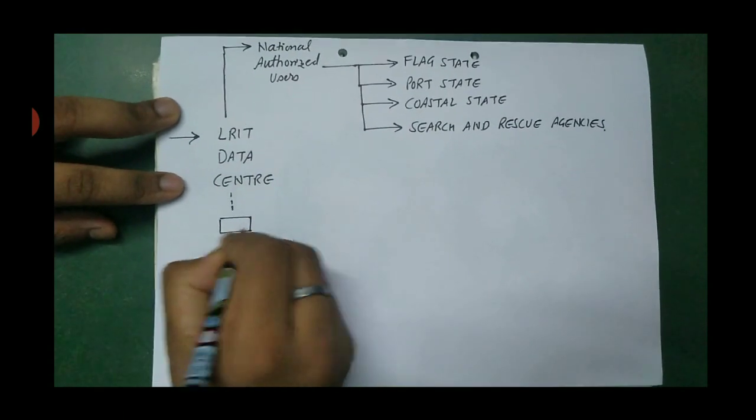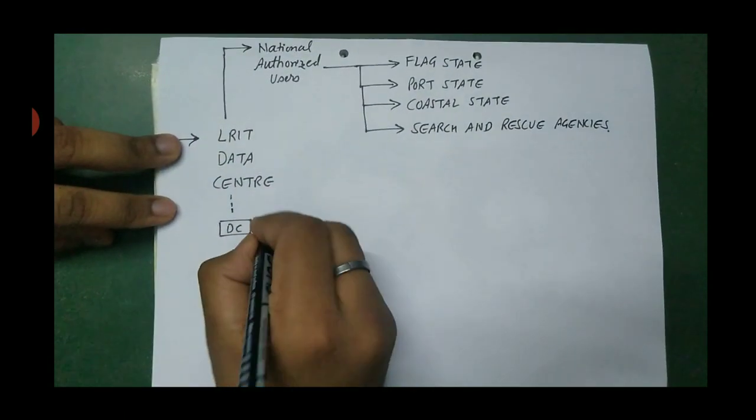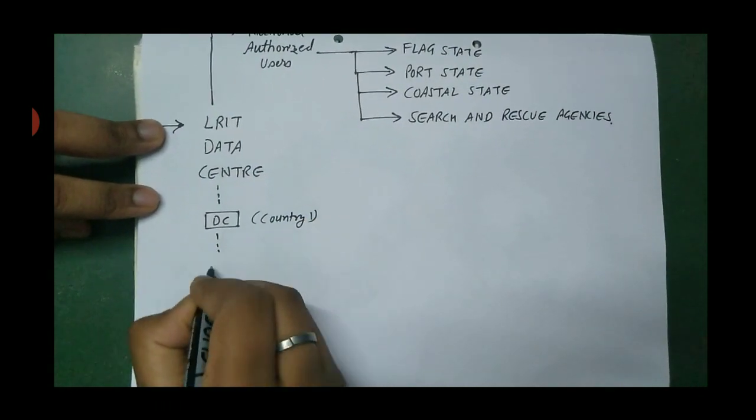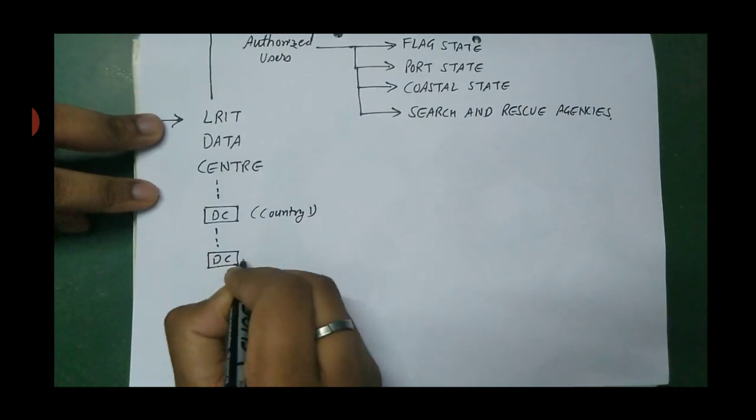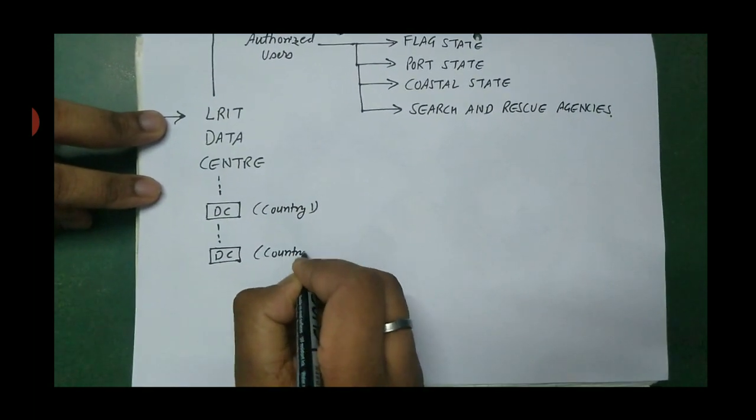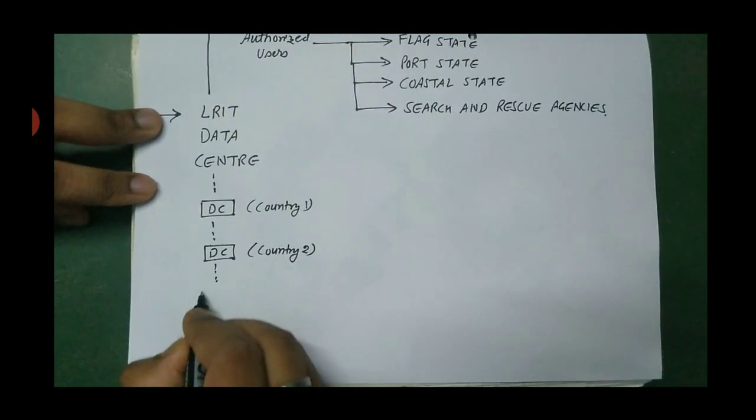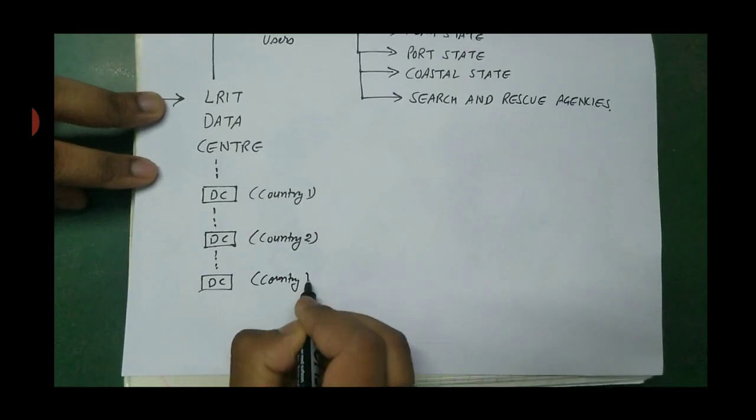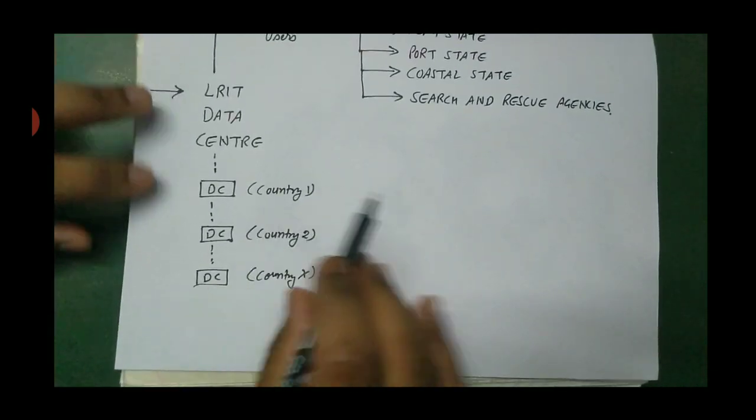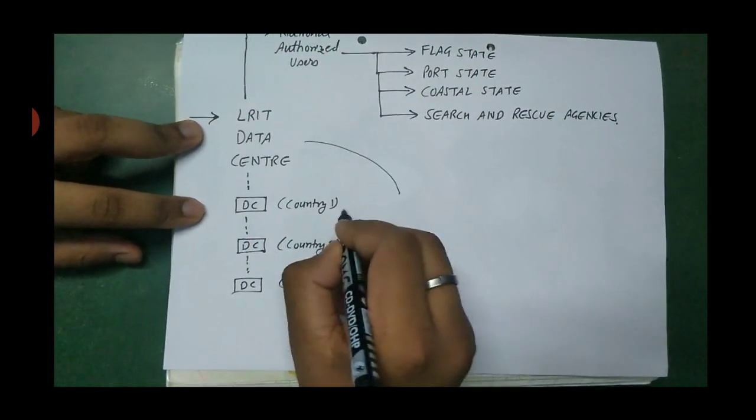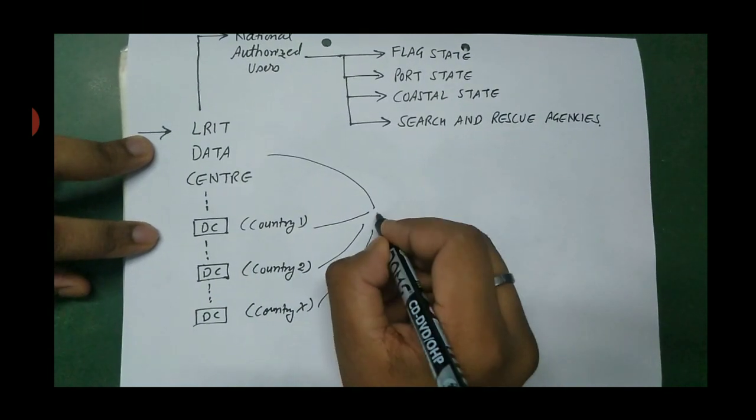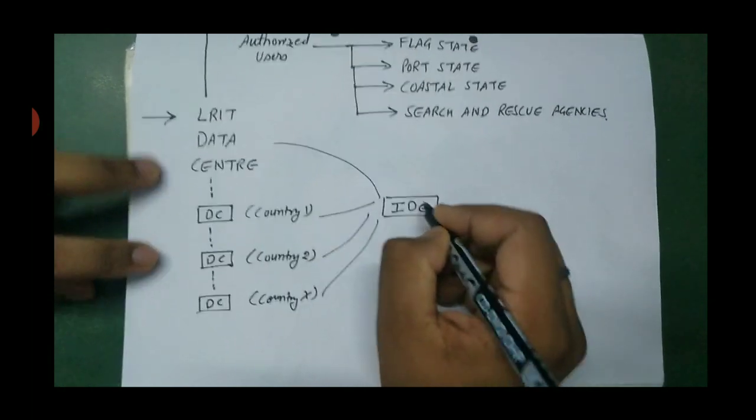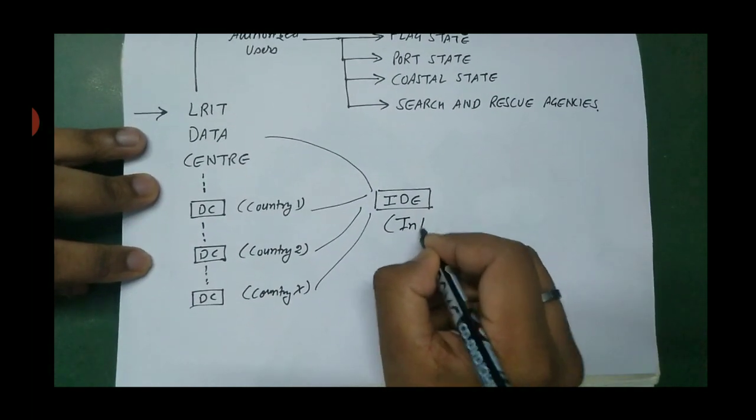So there are different data centers of different countries. Our ship sends the data to the flag state of its own registration, but there are different data centers of different flag states or different flag administrations. So how do they share the data? They share the data by a system known as IDE, which is International Data Exchange.